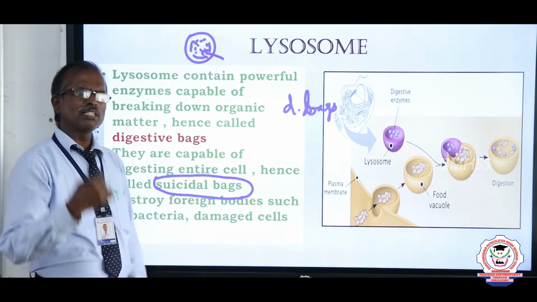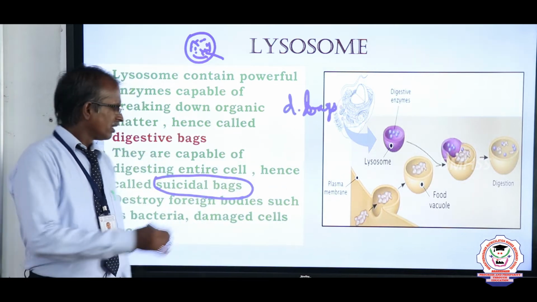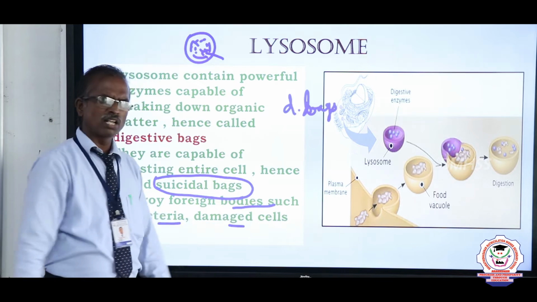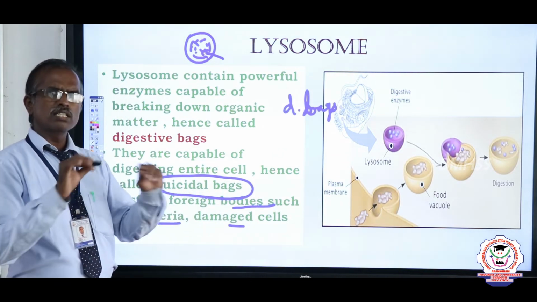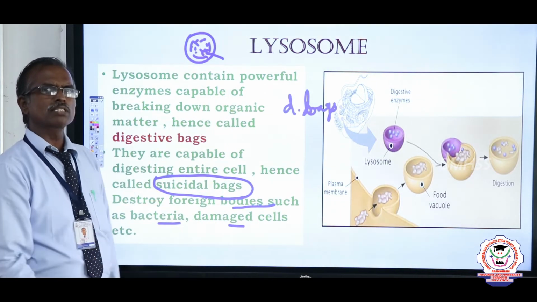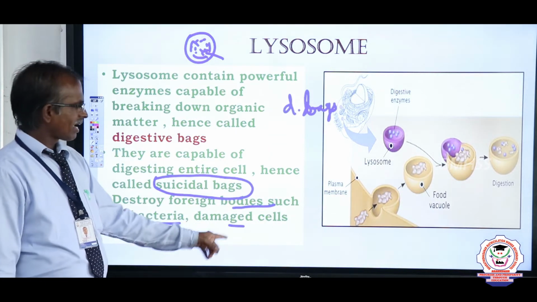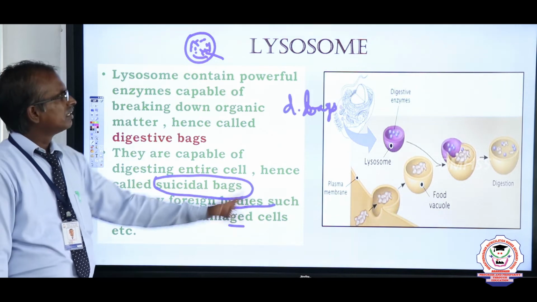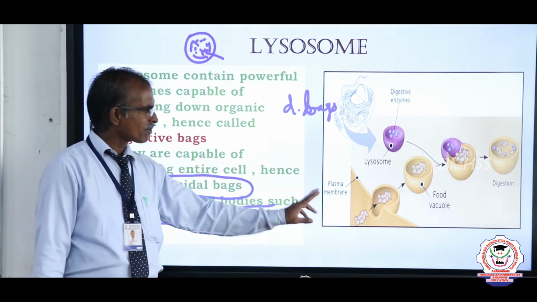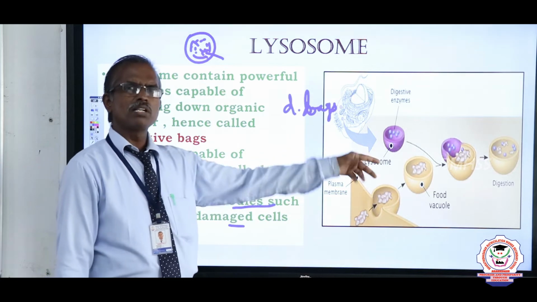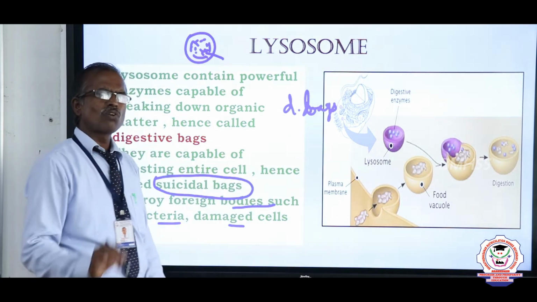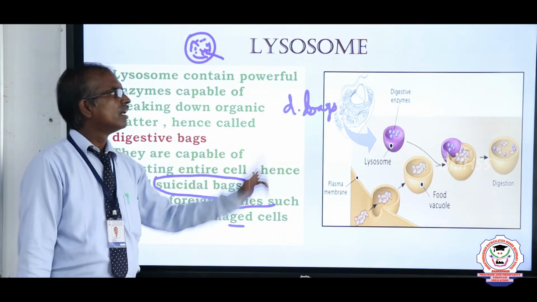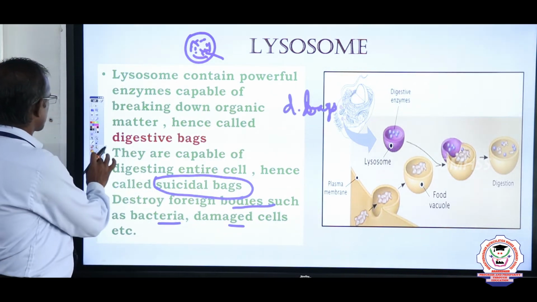Now, if any foreign materials like bacteria enter the cell, these foreign materials and damaged or dead cells are immediately cleaned and killed by producing some enzymes. That is why they are called the suicidal bags of the cell. These lysosomes are very prominent and found in the animal cell. Only a few lower plant cells contain lysosomes. Right. Next.